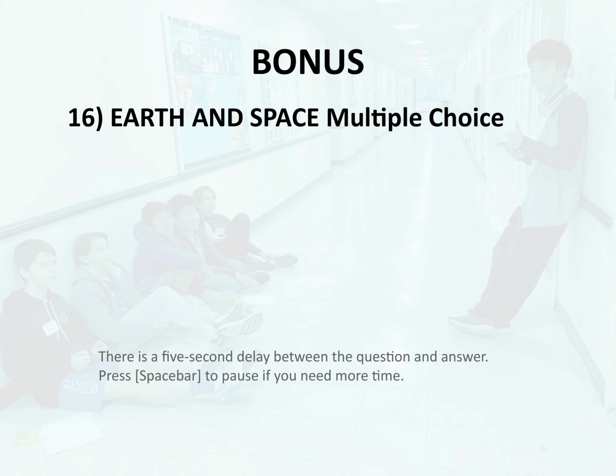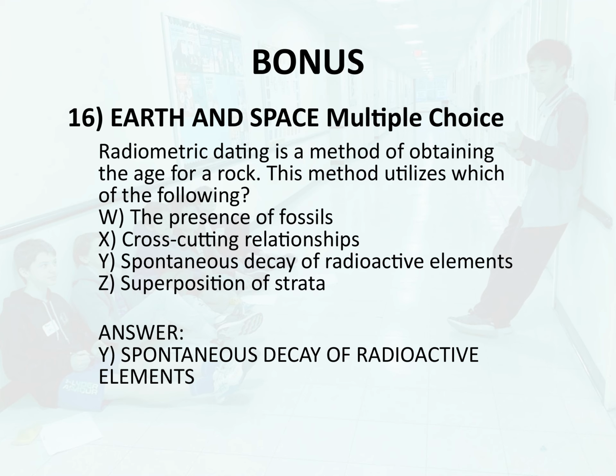Bonus 16. Earth and space. Multiple choice. Radiometric dating is a method of obtaining the age for a rock. This method utilizes which of the following? W. The presence of fossils. X. Cross-cutting relationships. Y. Spontaneous decay of radioactive elements. Z. Superposition of strata. Answer. Y. Spontaneous decay of radioactive elements.